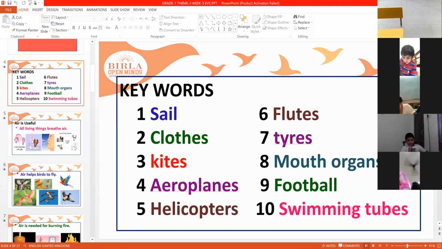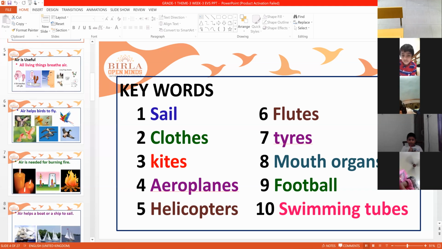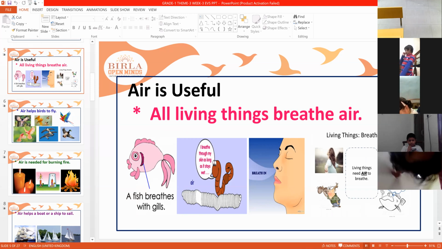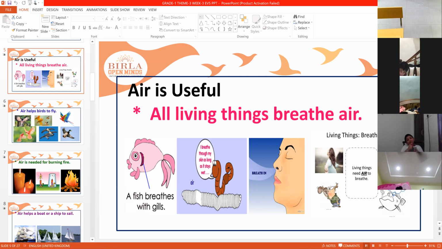These are the keywords. Now coming to the lesson, we are dealing with the lesson air. Air is useful for everyone, all the living things. All the living things like plants, animals and human beings, we all need air because all the living things breathe air. Without breathing air, you cannot survive on this earth. You need air to breathe. Either it may be a fish, a worm, an animal, a human being, all the living things breathe air.